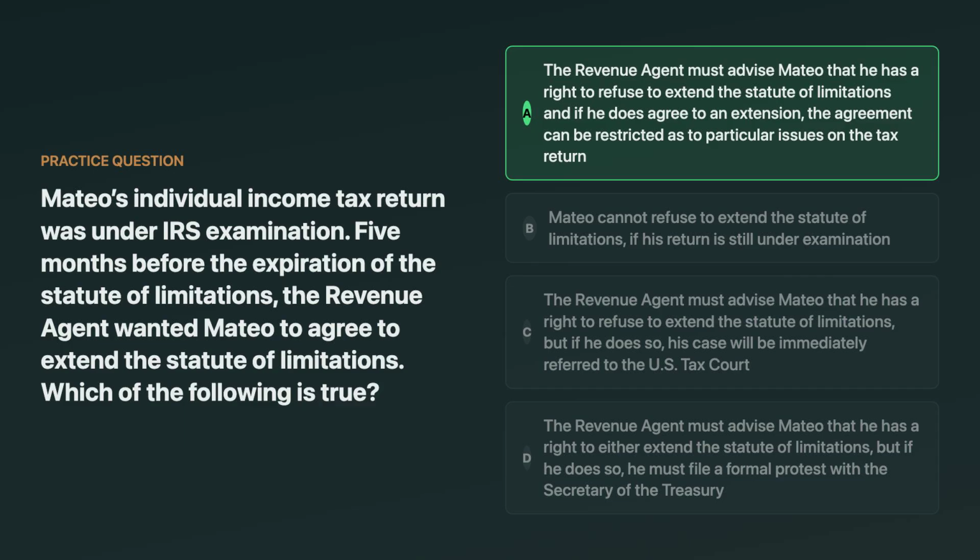The correct statement is that the agent must advise Mateo he can refuse to extend the statute, and if he agrees, the extension can be restricted to particular issues. That's a key exam point. Extensions are generally voluntary, and they can be limited in scope. A tempting wrong answer is the idea that refusing means immediate Tax Court. That's not automatic. Refusing may push the IRS to act faster, but it doesn't force court.